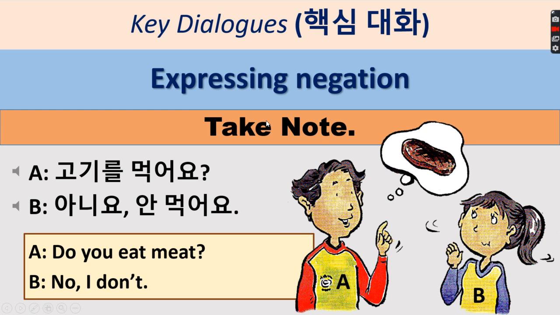Next, the dialogue will be expressing negation. So take note of this. Negation means something that is negative, meaning you don't do it. It's very obvious in the answer of person B, which is no, I don't. That means negation. So let's take a look at an example. Do you eat meat? No, I don't. Let's listen to the dialogue.